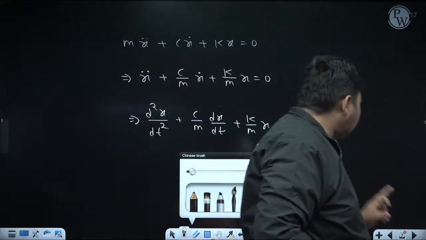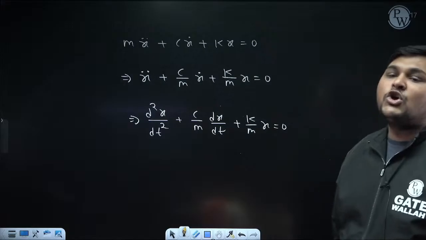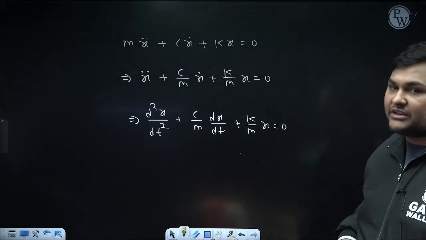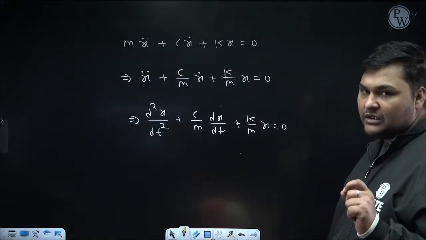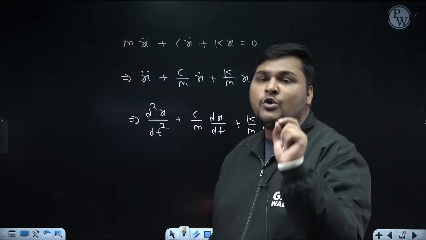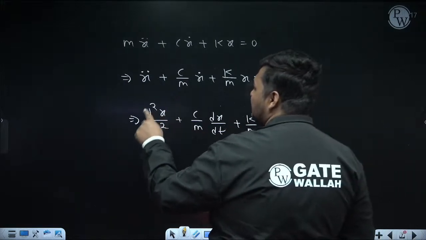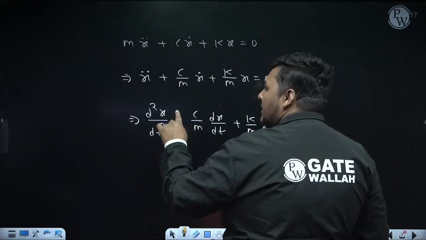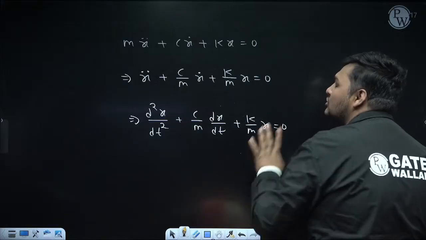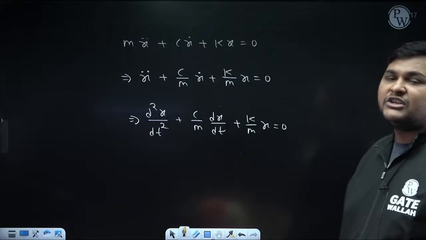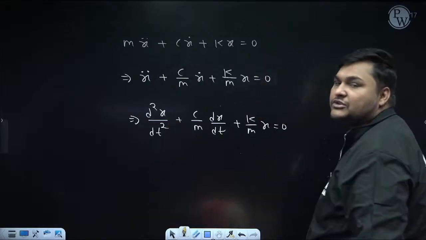See, this is nothing but a linear differential equation of second order with constant coefficient. Okay, this you will study in mathematics. Why is it a linear differential equation? See, in any differential equation, if the power of the differential coefficient is 1 and the power of the dependent variable is also 1. Like here, if you see the power of this differential, it is a double order differential coefficient, but its power is 1. Similarly, the power of this differential coefficient is also 1. The power of x is also 1. Okay, then that equation is known as a linear differential equation, and since its highest order is 2, it is a linear differential equation of second order.